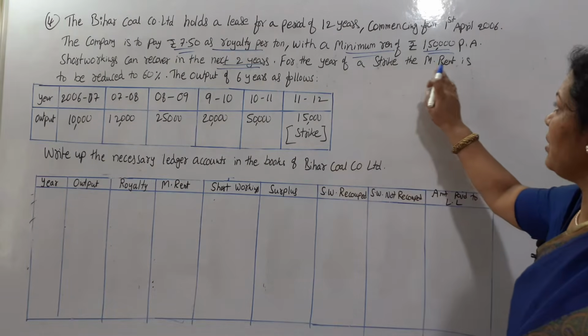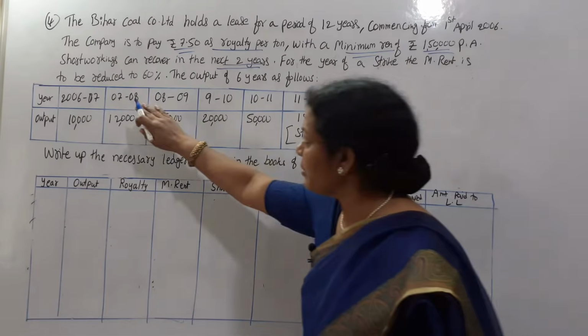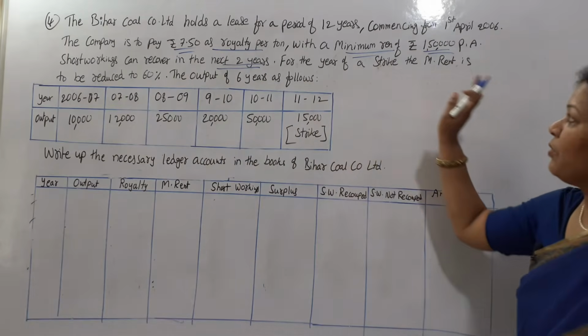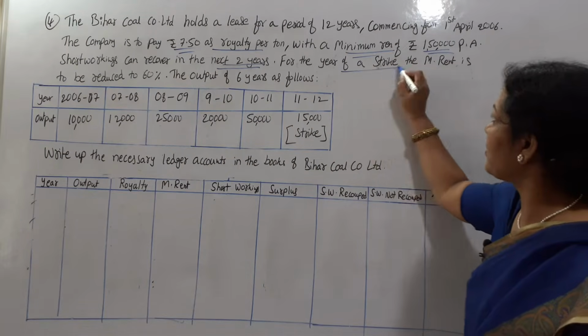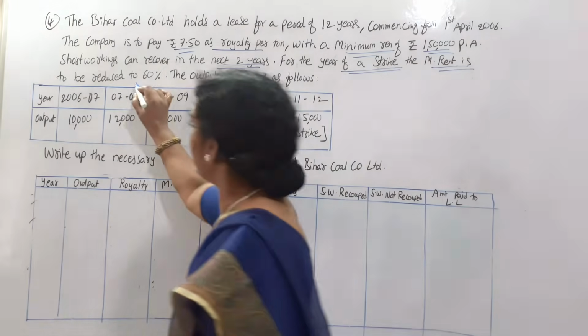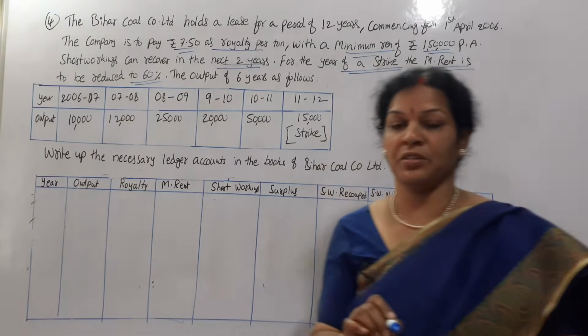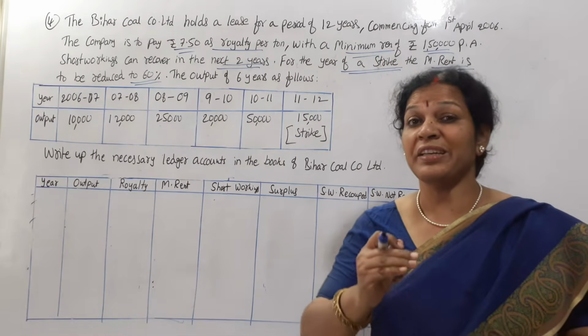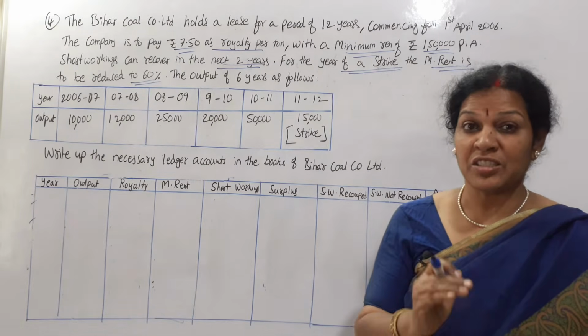For the first year of a strike, the minimum rent is to be reduced. For the year of a strike, whenever there is a strike, that period's minimum rent is to be reduced by 60%. Minimum rent, we can reduce it by 60%. So this clause is there.